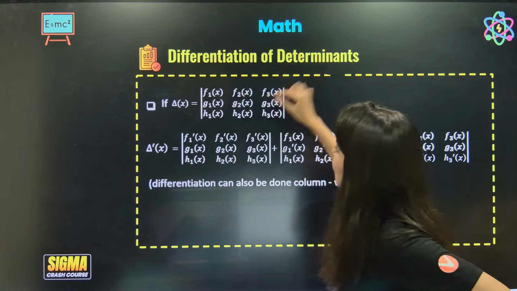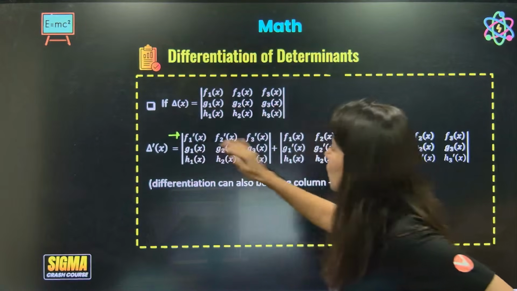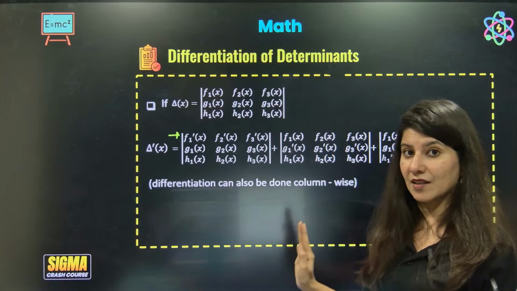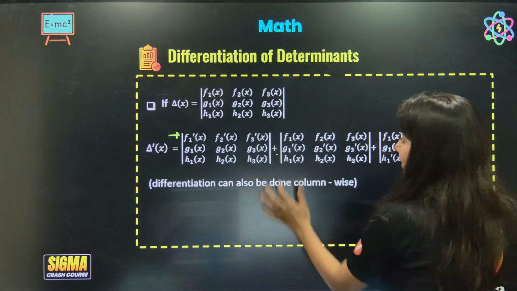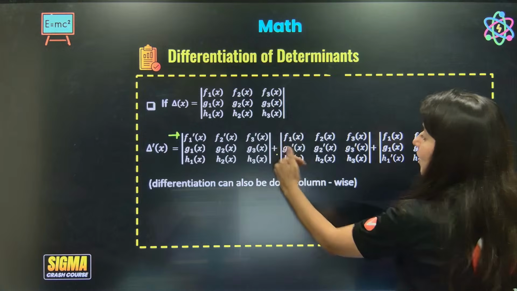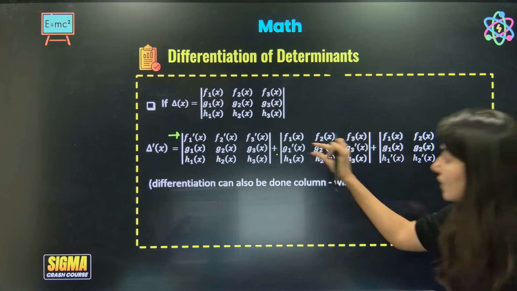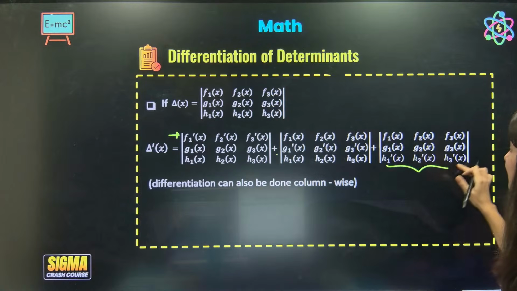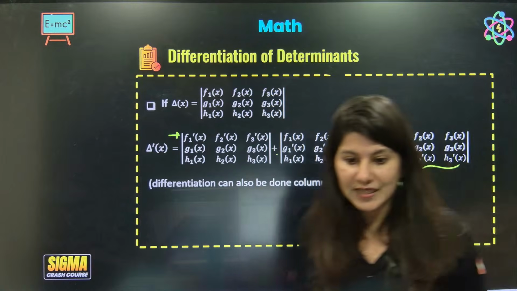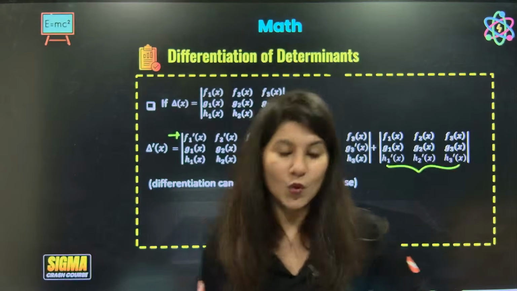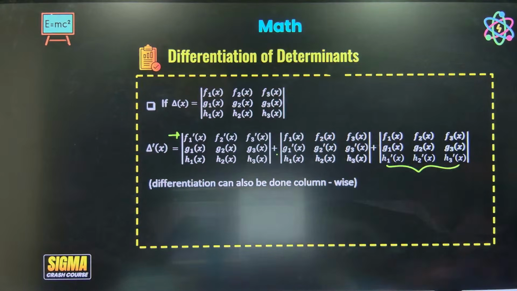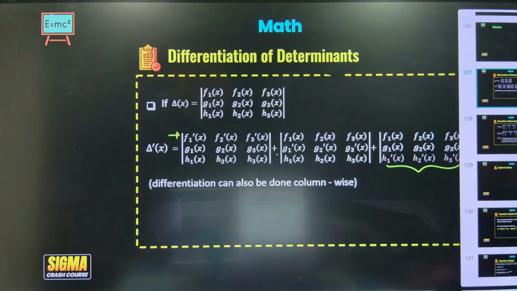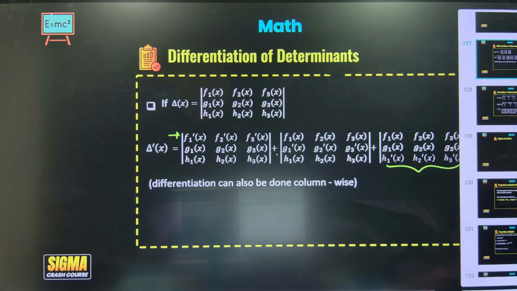You pick the first row and differentiate it, the rest two rows will remain the same. Plus, apply a positive sign. In the new determinant, row 1 and row 3 will remain, but row 2 will get differentiated. Plus, this time the third row will be differentiated and row 1, row 2 will be the same. This is how it has to be done. This is how it is going to be.